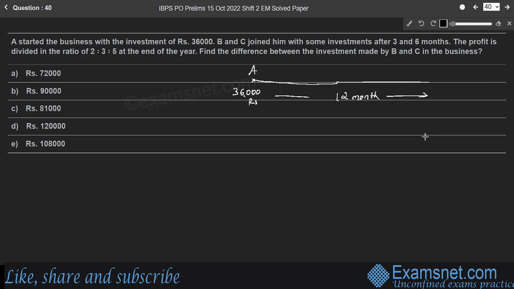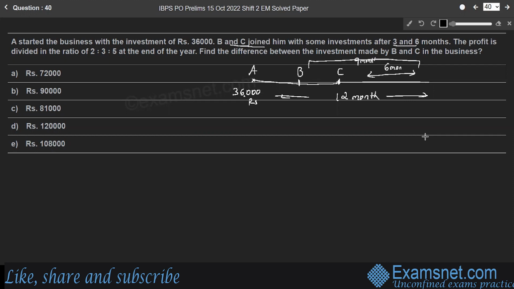Whole 1 year. And B and C joined him with some investment after 3 and 6 months. That means B invested first compared to C. After 3 months, B invested in the business, and after 6 months, C invested. So time duration for C is only 6 months, whereas for B it is 9 months.